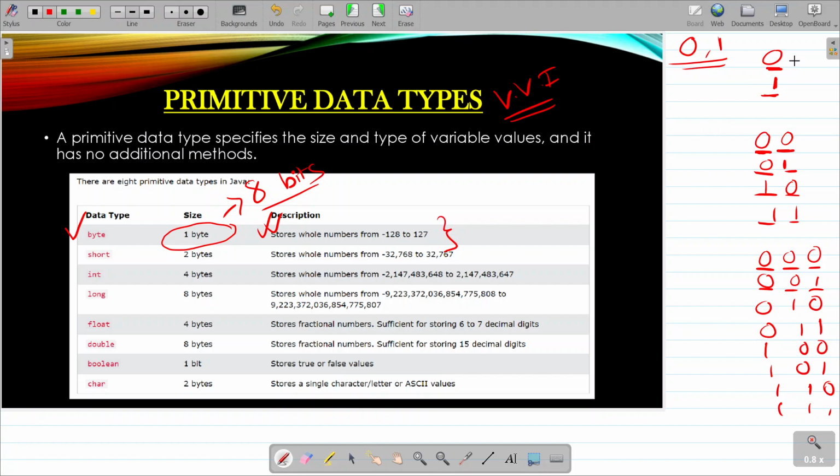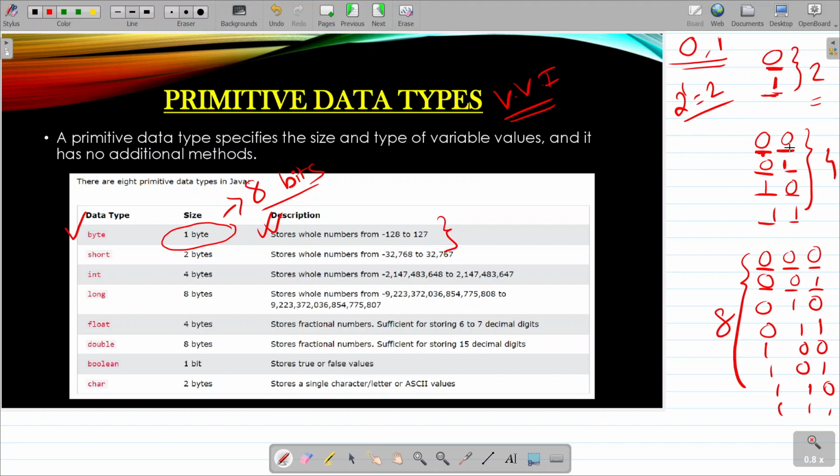So how many combinations are over here? Here there are two combinations. Here there are four combinations. Here there are eight combinations. So what does this mean? How can you calculate how many combinations there can be? Here there is only one binary digit or only one place. So 2 to the power 1 equals 2.